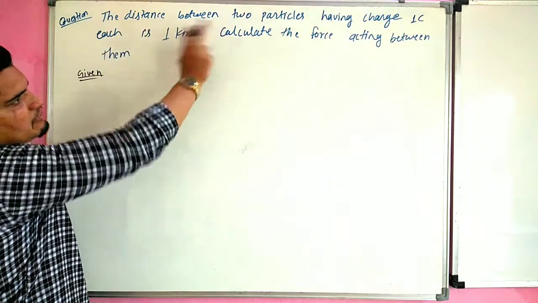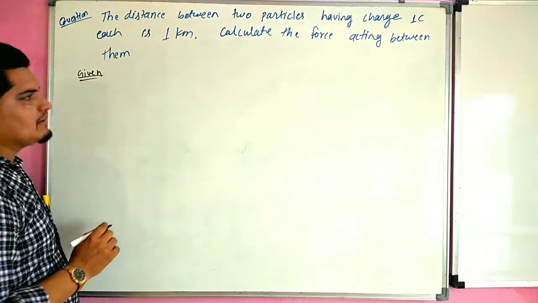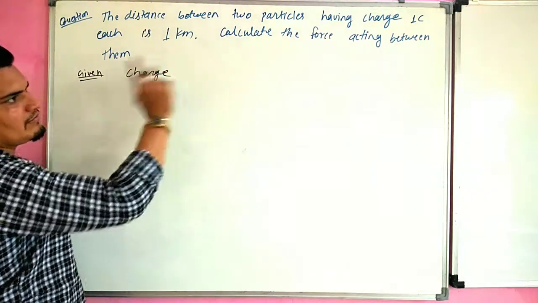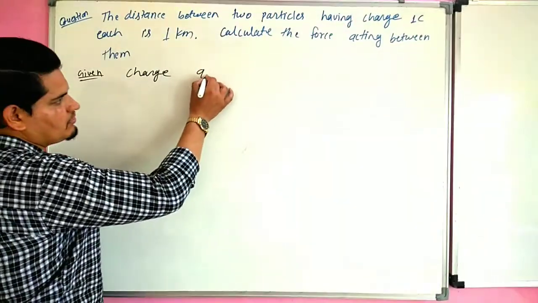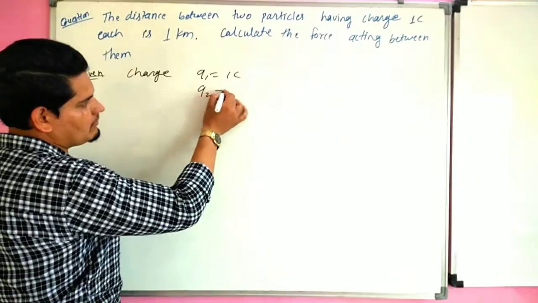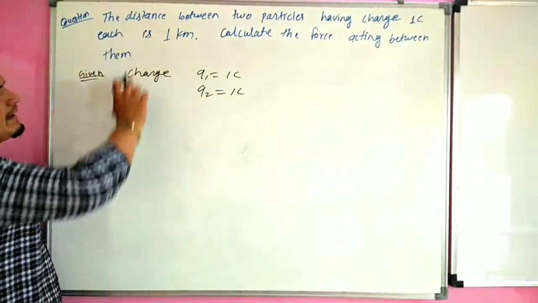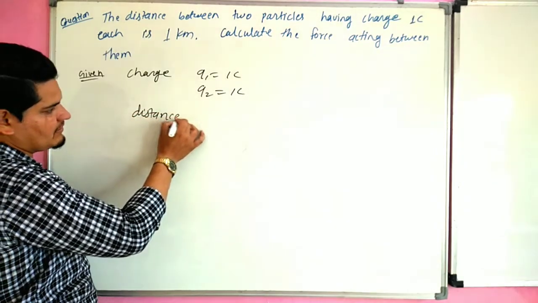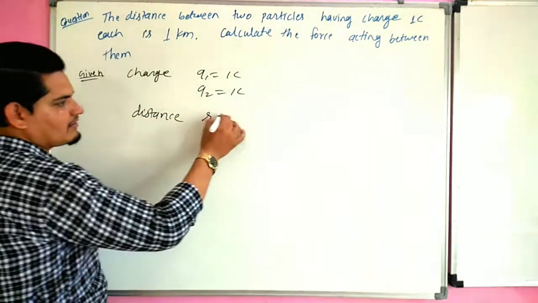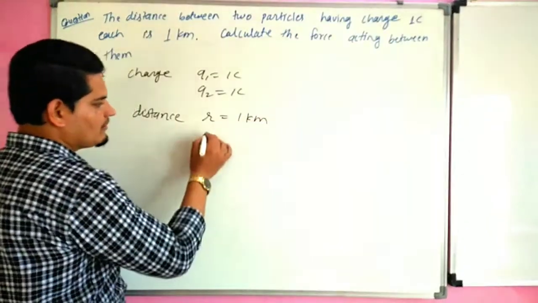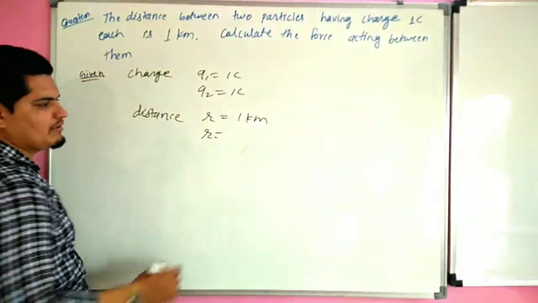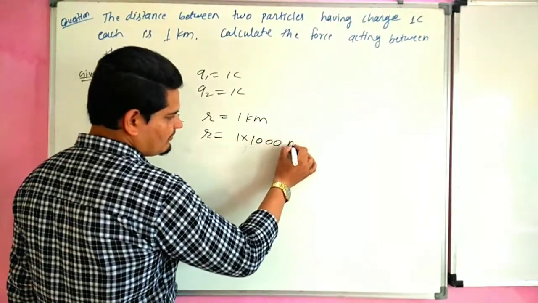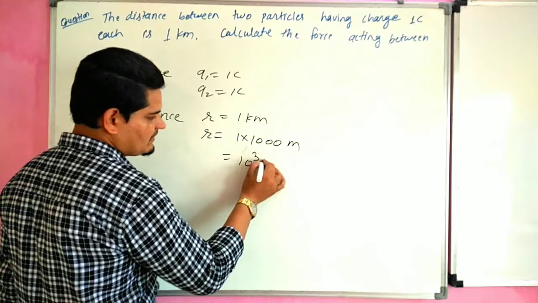The distance between two particles having charge 1 coulomb each. Given charge is 1 coulomb each: Q1 equal to 1 coulomb, Q2 equal to 1 coulomb. And distance is 1 kilometer. Distance is represented by r equal to 1 kilometer. We have to convert this kilometer into meter. So 1 into 1000 meter, we can write 10 to the power 3 meter.